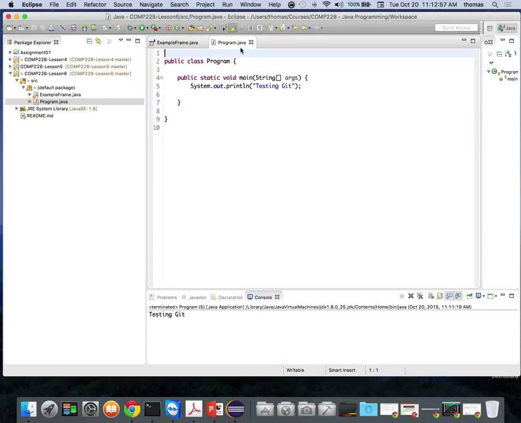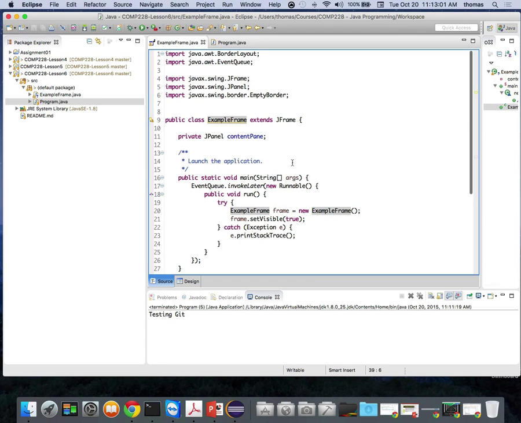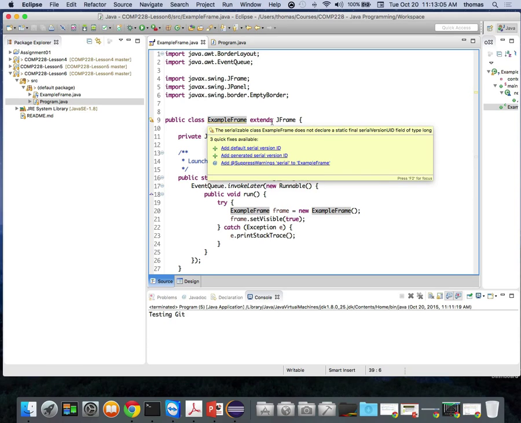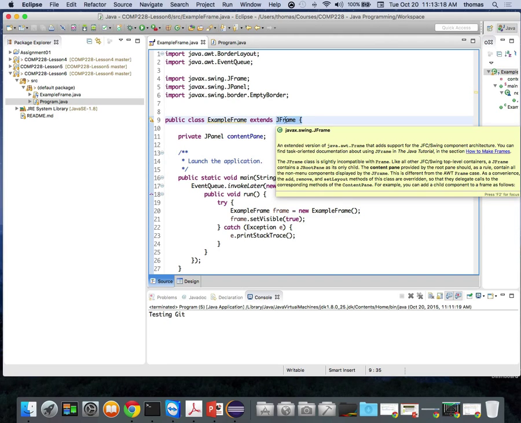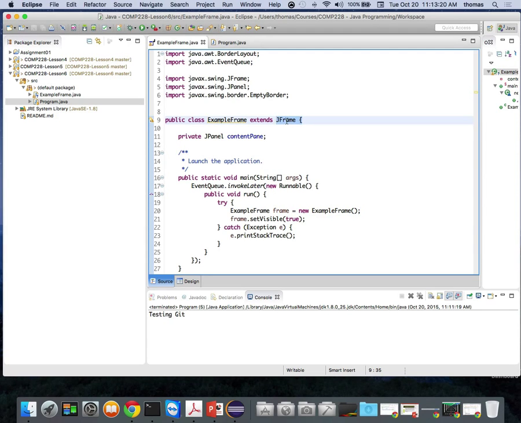Anyone have an idea? Look at the code for a second, okay? Just look up here, right? So here's my example frame class that I made. Example frame, I called it, which extends JFrame. Okay? When I extend something, I'm inheriting, this is inheritance again, I'm inheriting the superclass that I'm getting from JFrame. All the stuff from JFrame that I'm getting, which is built into Java.